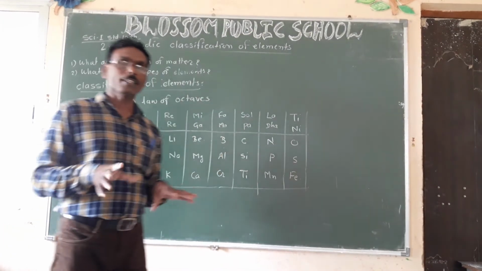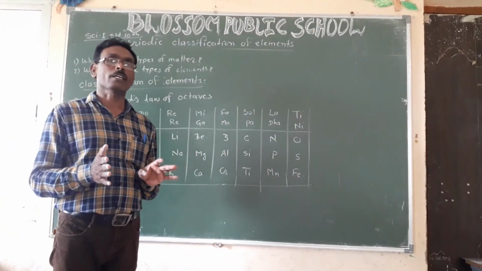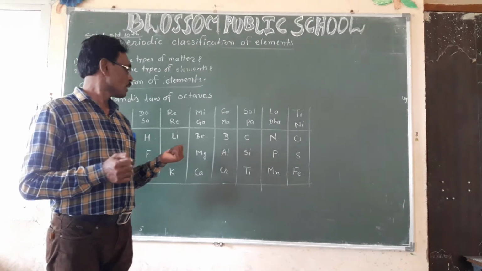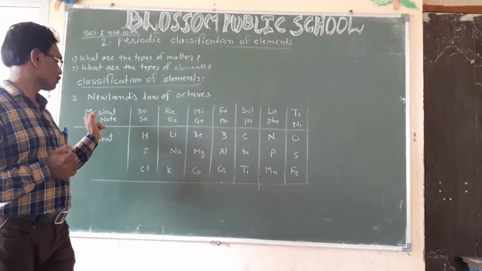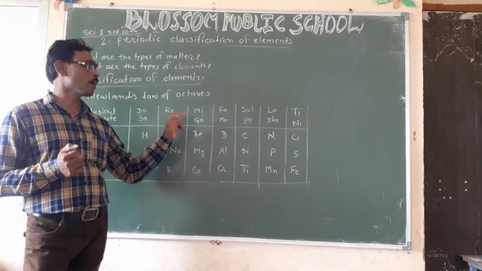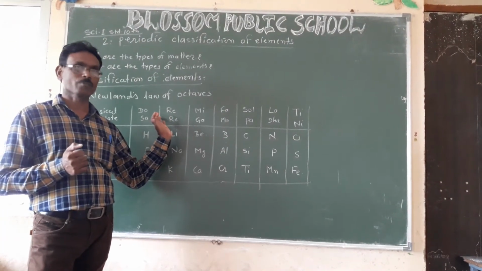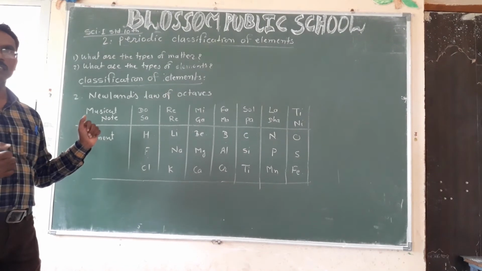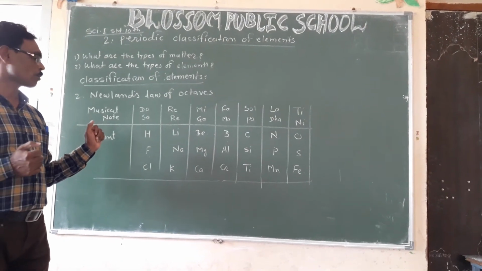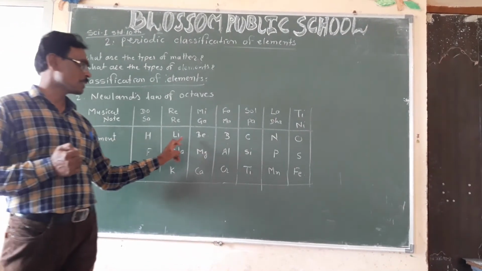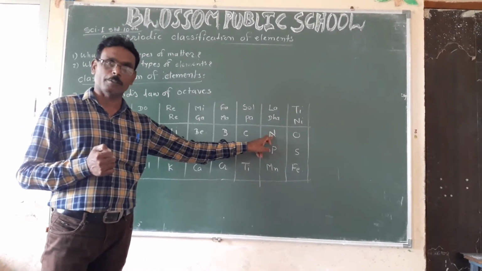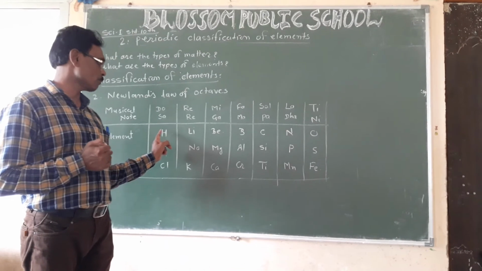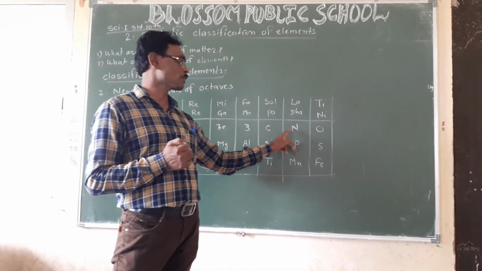Then every eighth element has properties similar to the first element, just like the musical notes sa re ga ma pa dha ni. Here we arrange the elements according to increasing atomic mass: hydrogen, lithium, beryllium, boron, carbon, nitrogen and oxygen. These are 7 elements: 1, 2, 3, 4, 5, 6 and 7.